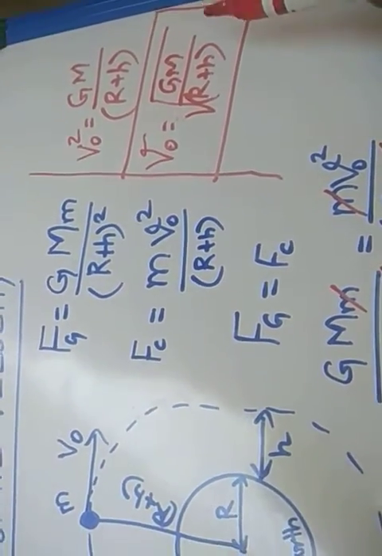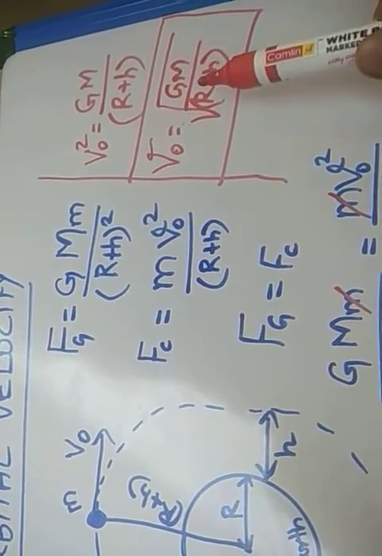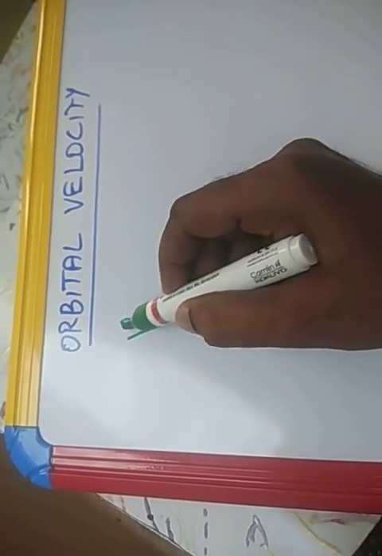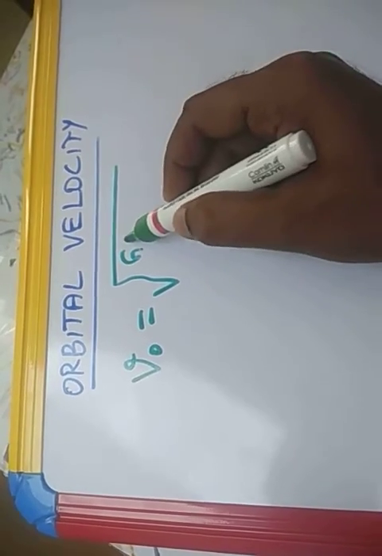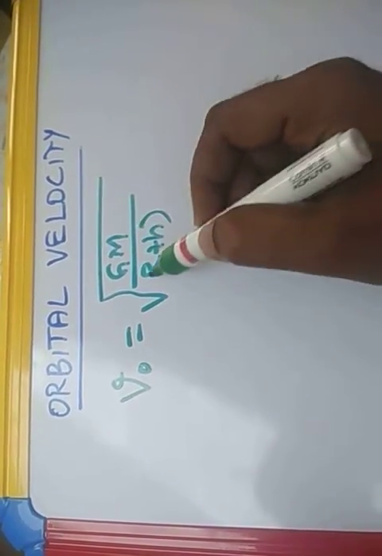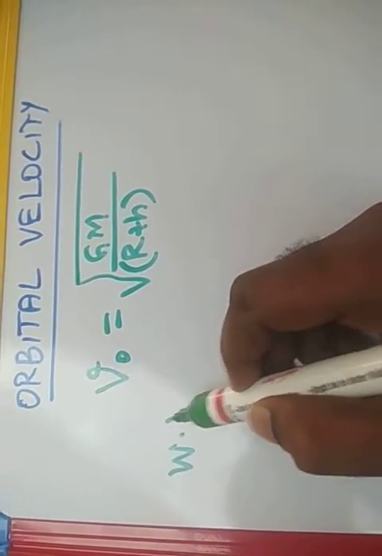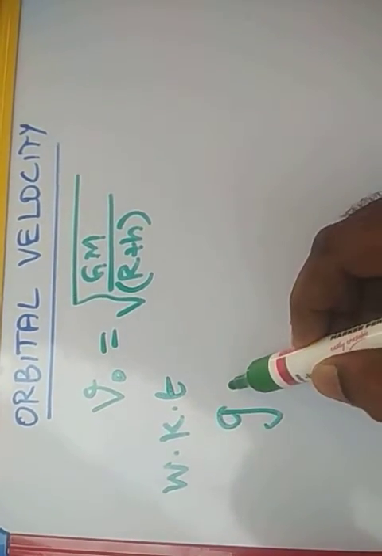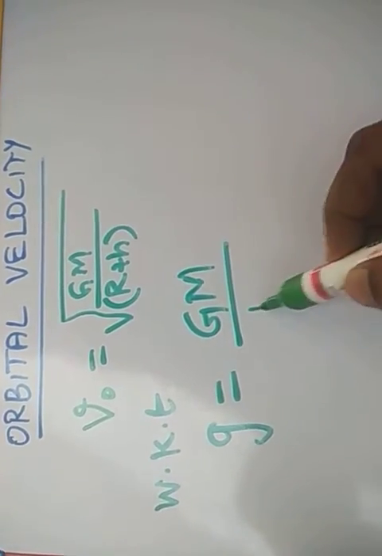Now we are going to write this orbital velocity in terms of acceleration due to gravity, small g. Dear students, we know that the orbital velocity is equal to root of G M by r plus h. We know that the acceleration due to gravity g is equal to G M by r square.